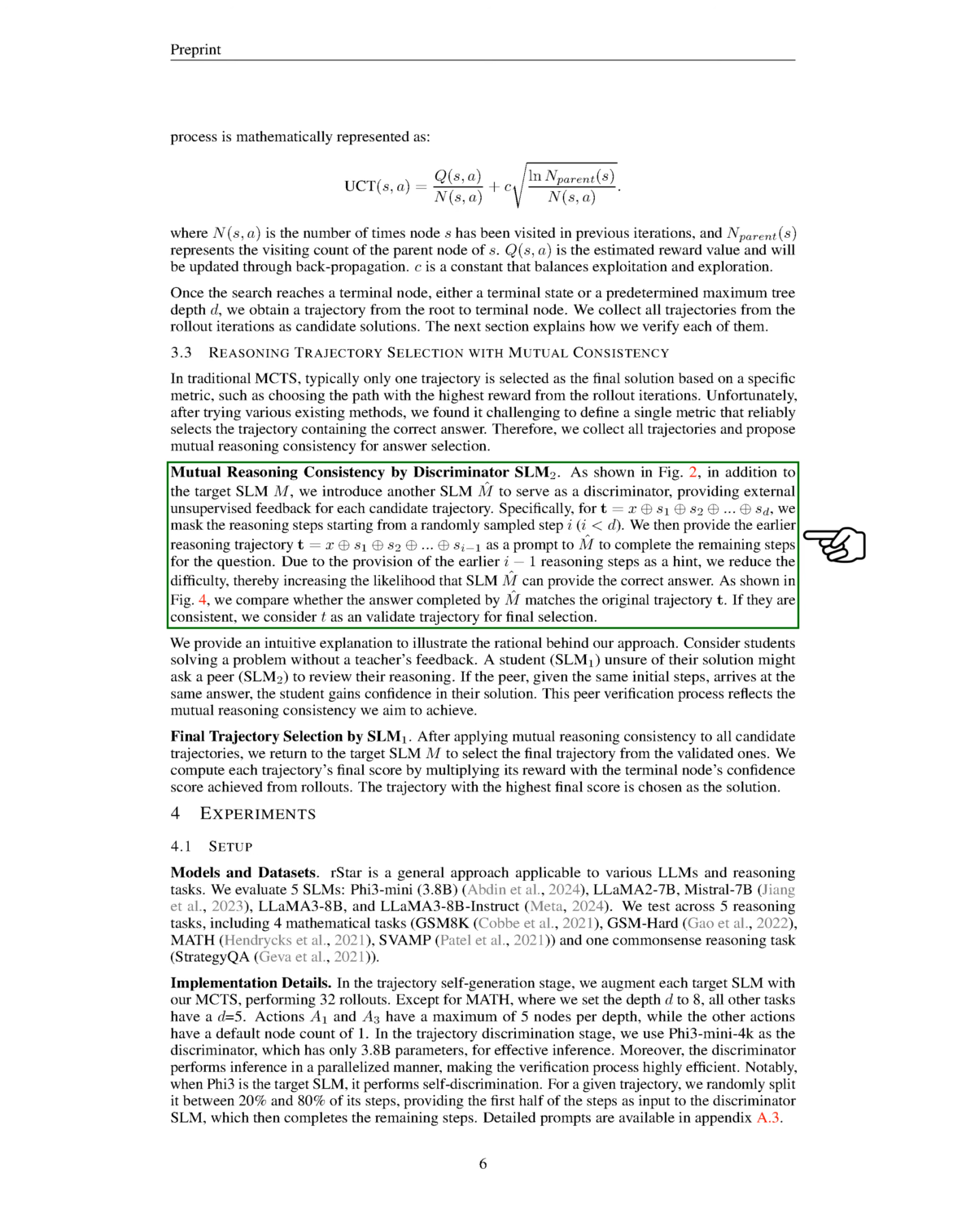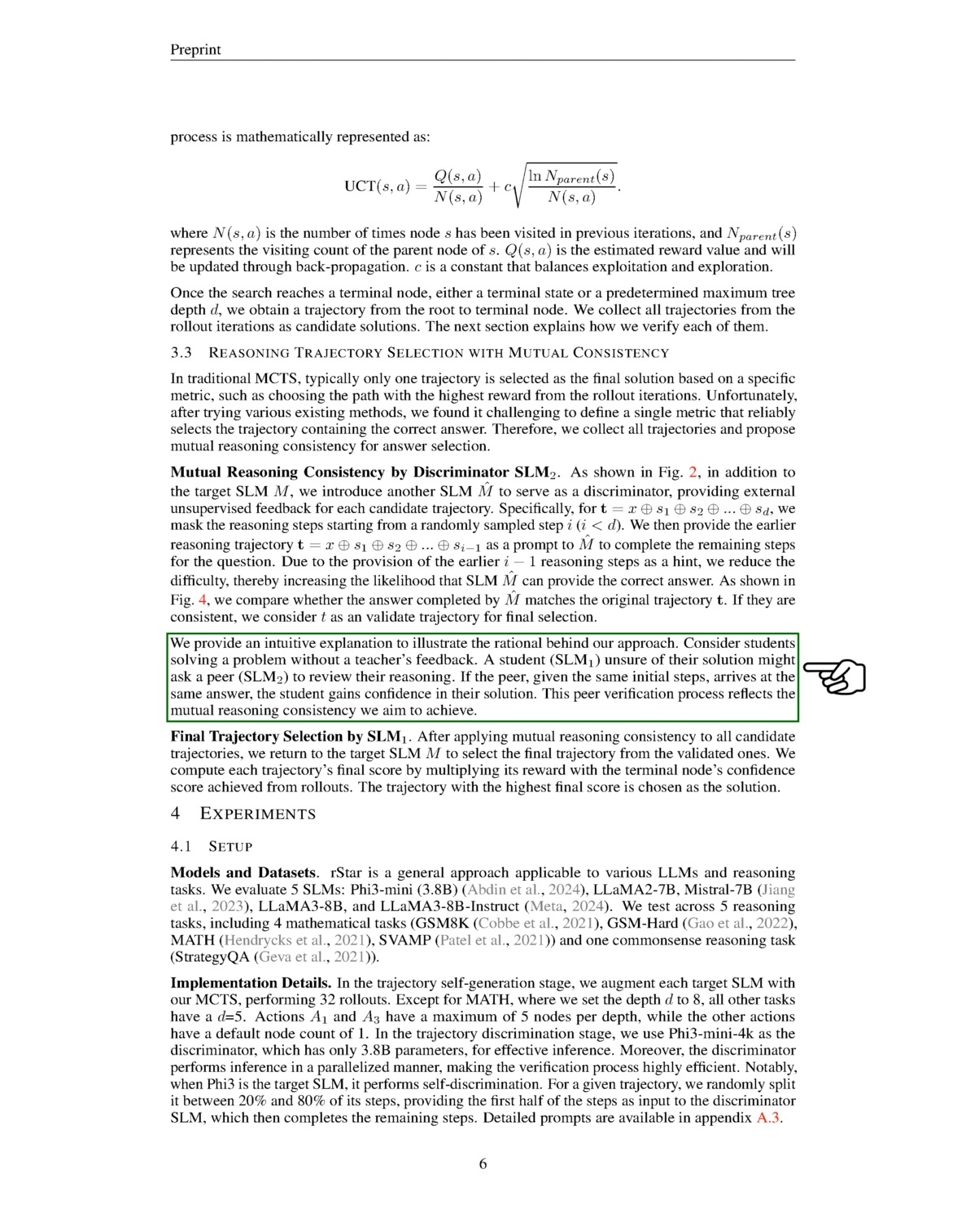This approach makes it easier for the discriminator to provide the correct answer. We check if the answer from the discriminator matches the original trajectory. If they align, we consider that trajectory valid for final selection. To illustrate our method, we can think of students solving a problem without a teacher. If one student is unsure and asks a peer to review their reasoning, and the peer arrives at the same answer, the first student gains confidence. This peer verification mirrors the mutual reasoning consistency we aim for.